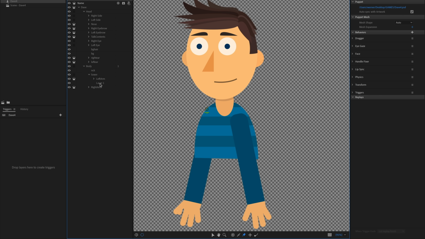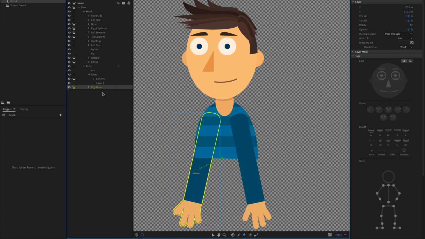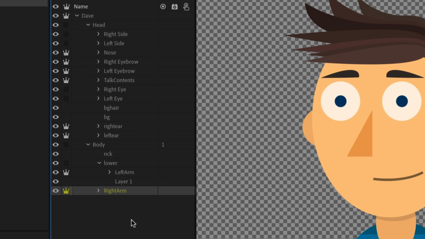Now remember, I added a plus in front of each of the arms, and when you add a plus in front of the layer name in the Photoshop file, it's going to add this little crown icon in the front. So all these crown icons just mean that I added a plus at the front of the name in Photoshop or Illustrator, and it will automatically add this as a sign of independence. Now I can take this away if I wanted to, but for these particular parts, I do want them to remain independent.